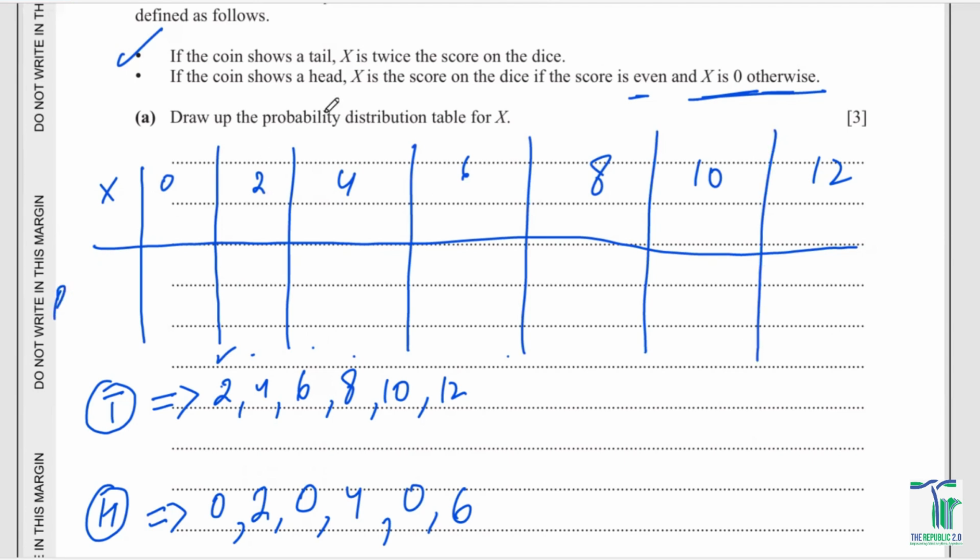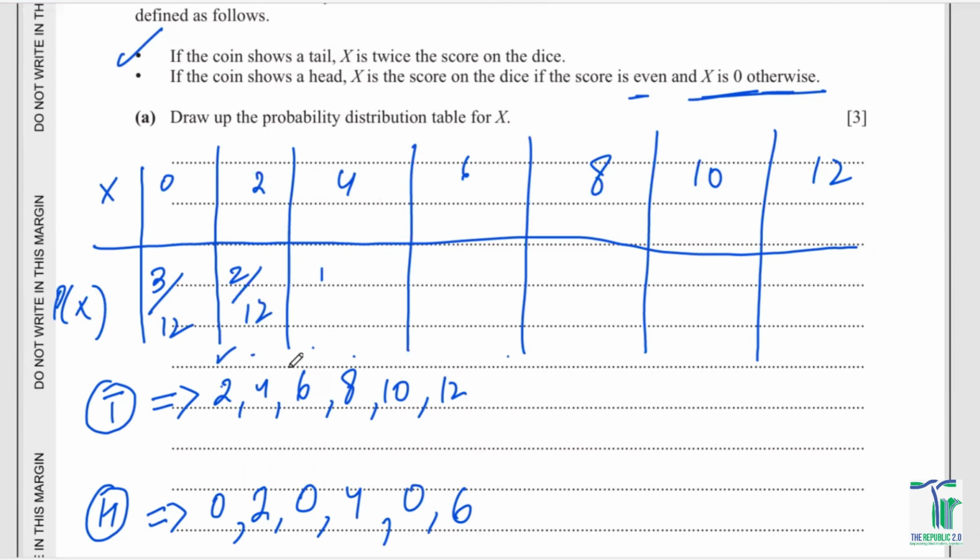Since you have to make the probability distribution, let's find the probability of each. How many times are we getting 0? You can see 1, 2, 3. So it has to be 3 divided by total outcomes, which is 1, 2, 3, 4, 5, 6, and 1, 2, 3, 4, 5, 6. So 3 upon 12. If you're getting x equal to 2, what will the probability be? 2 upon 12.